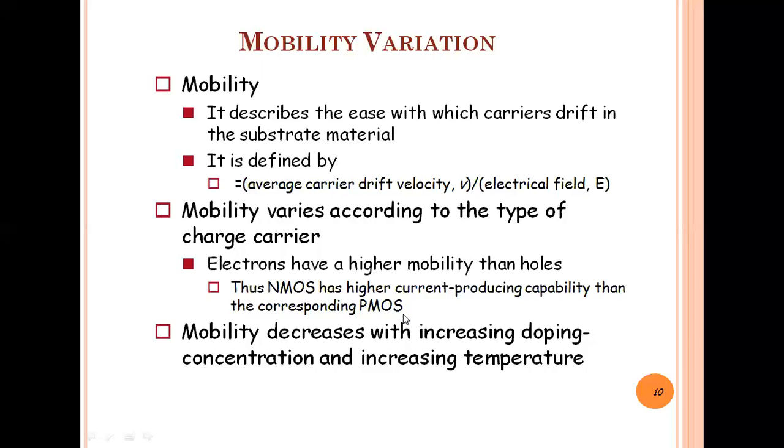So if you are asked why NMOS is preferred over PMOS for manufacturing a VLSI chip, the reason is that electrons have a higher mobility than holes. That's why NMOS has higher current producing capability than the corresponding PMOS, and that's why NMOS is preferred over PMOS for manufacturing the VLSI chip.